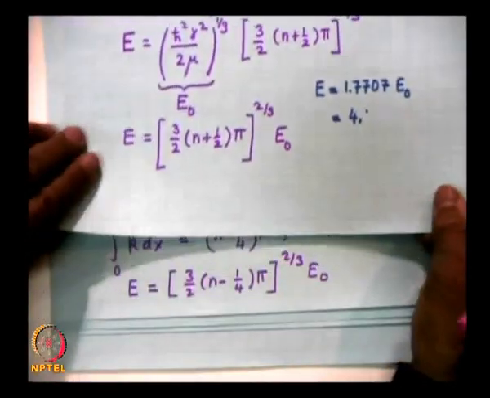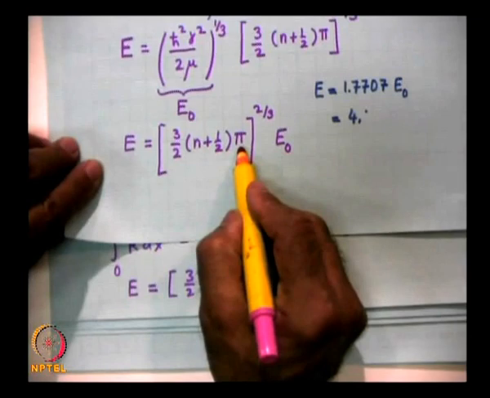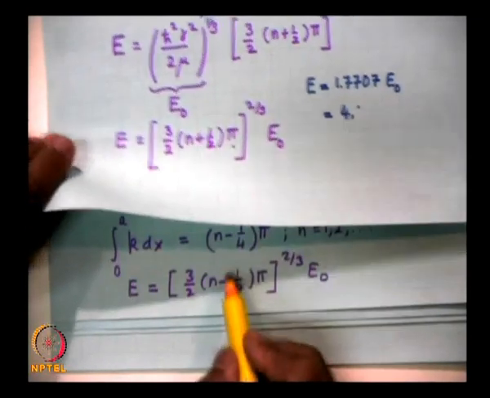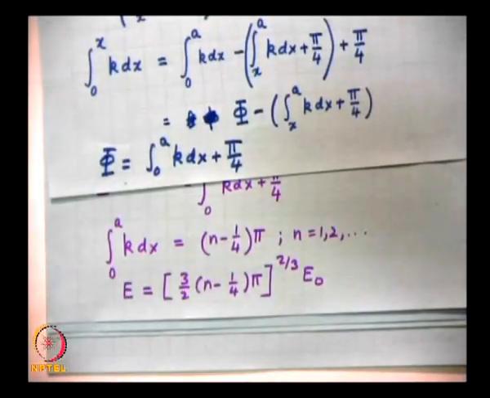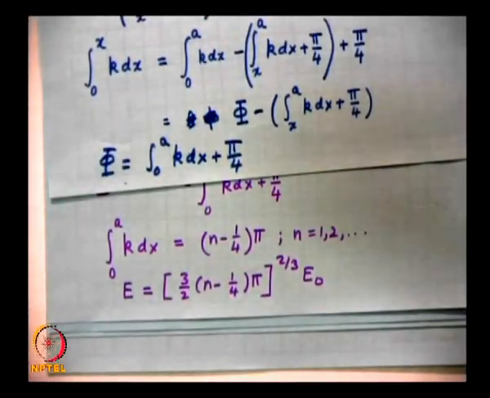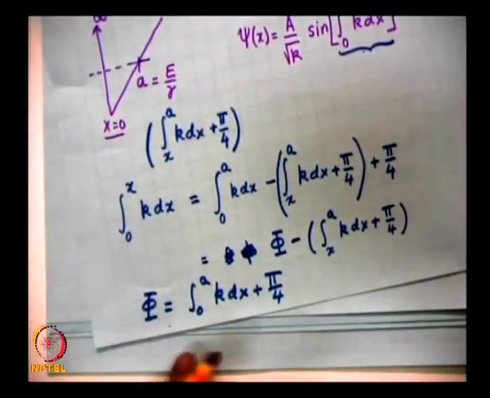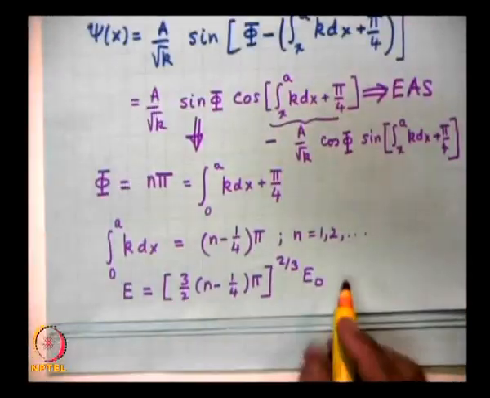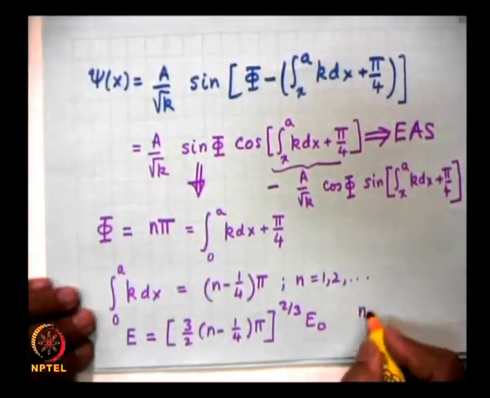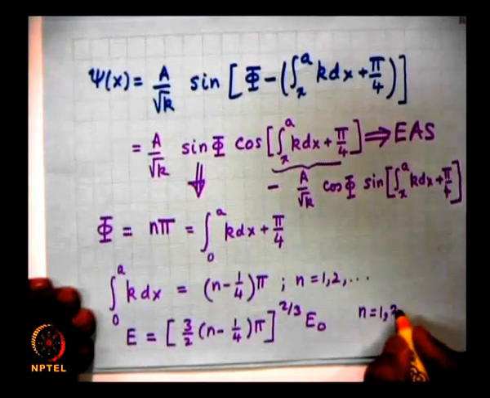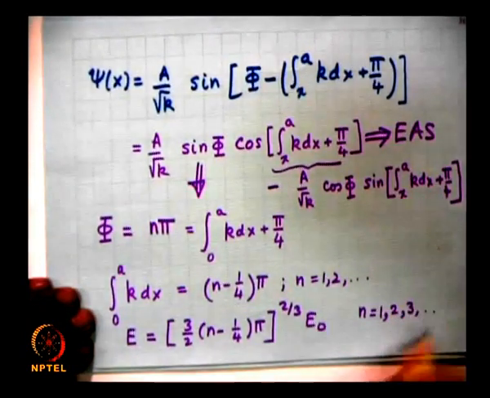So, in my previous result it was (n plus half) pi. So, I must have (n minus 1/4) pi. So, this is the difference in the result. If I now put in this expression n equal to 1, 2, 3, I leave this as an exercise for you.